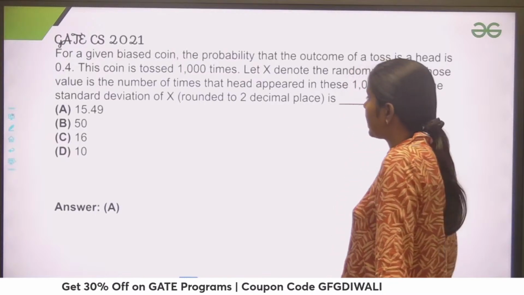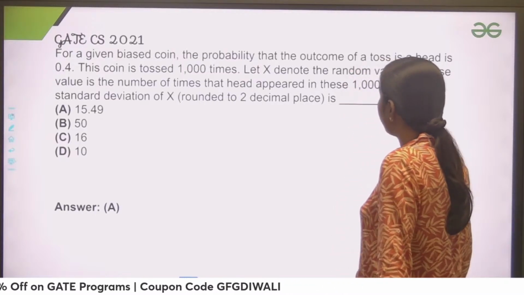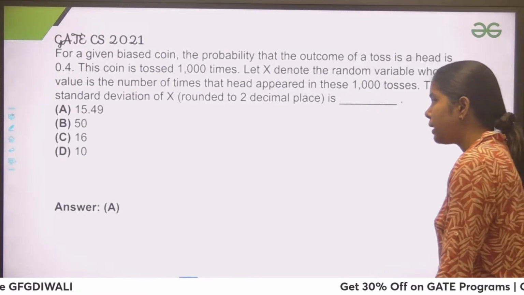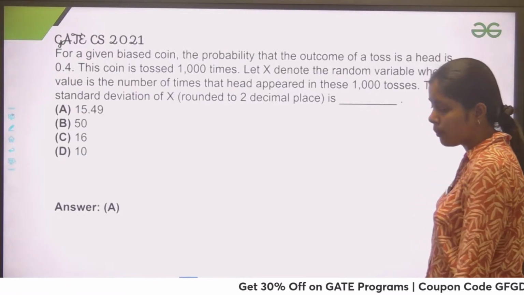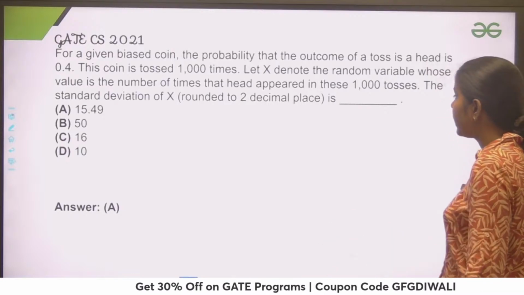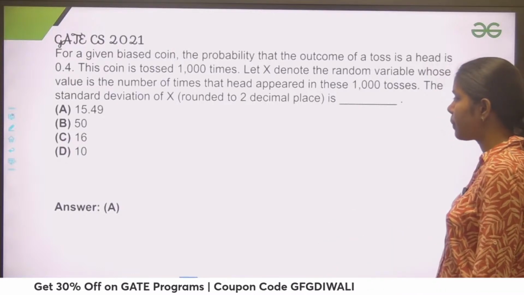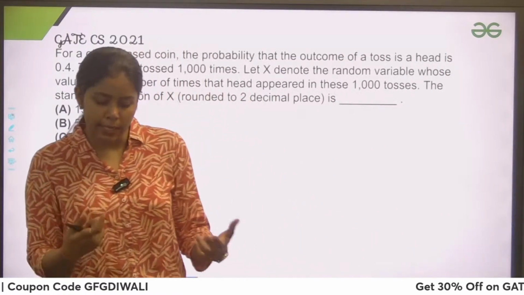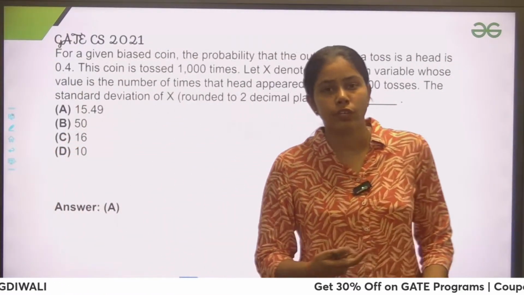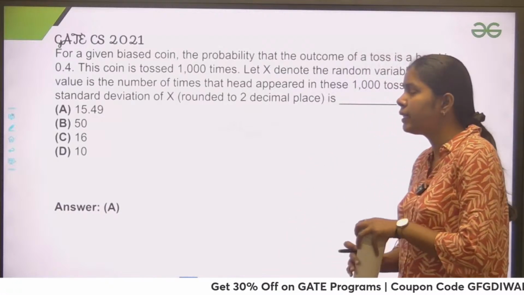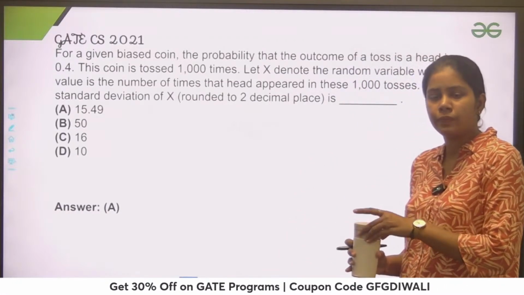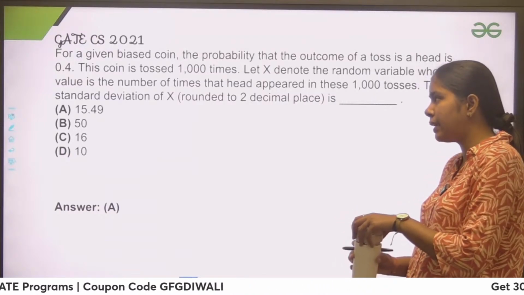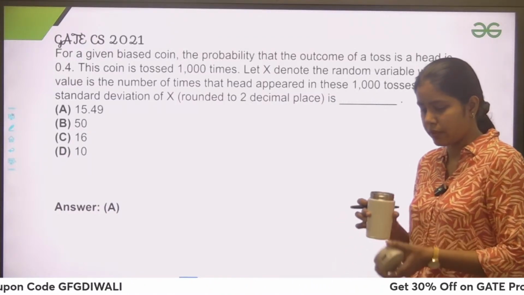So this question says that for a given biased coin, the probability that the outcome of a toss is head is 0.4. The coin is tossed 1,000 times and x denotes the random variable whose value is the number of times that head appeared in these 1,000 tosses. Then they are asking for the standard deviation of x. Just tell me what concept you would use here. Does anyone have any idea what concept we have to use? You need to find the standard deviation and you are given some conditions here.